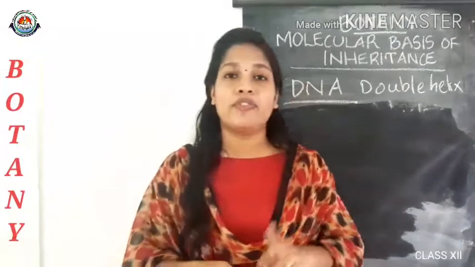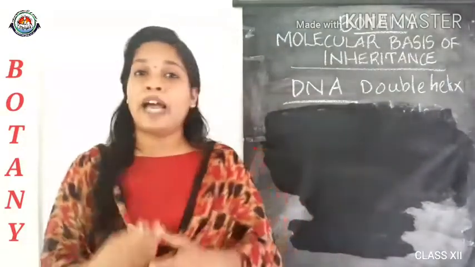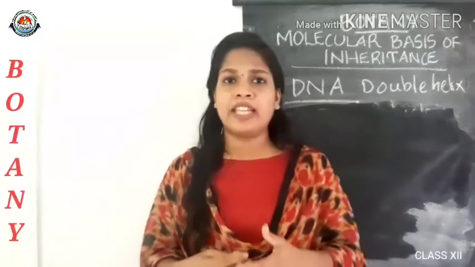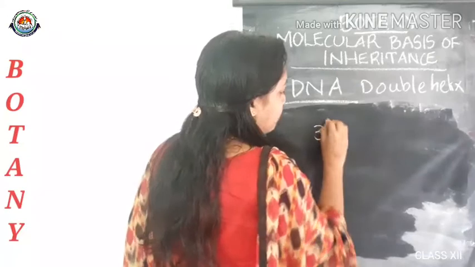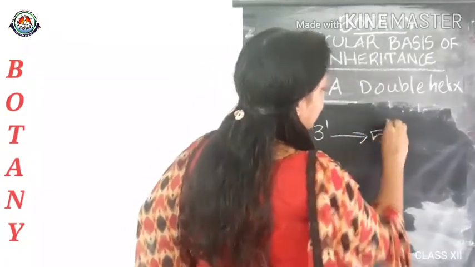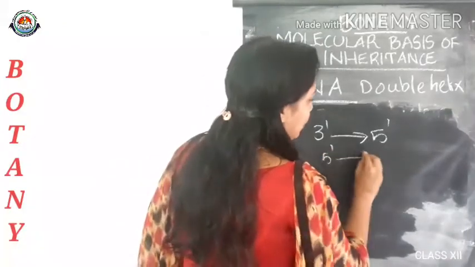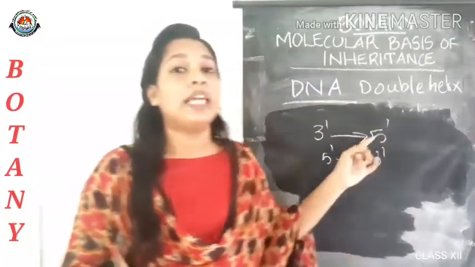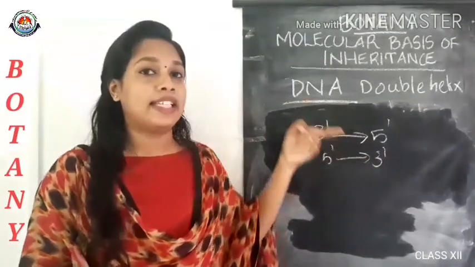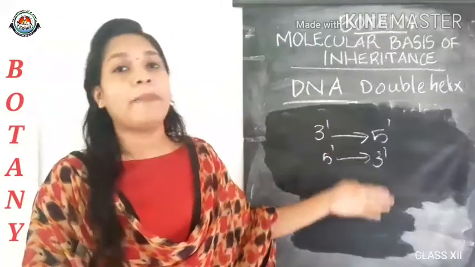The second feature is that the two chains of DNA have anti-parallel polarity. What does it mean? If one chain is running in the 3' to 5' direction, the next chain will be running in the 5' to 3' direction. That means it is anti-parallel in nature. The two chains are anti-parallel.